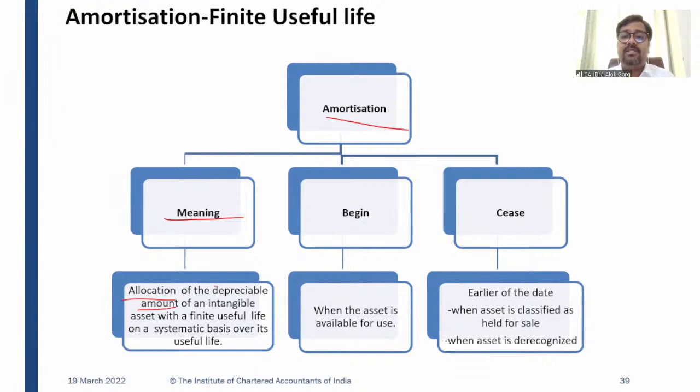When will amortization begin? We have discussed that depreciation will begin when the asset is available for use. So amortization will begin when the asset is available for use, right? When will amortization stop? Depreciation will stop when the asset is classified as held for sale or when the asset is derecognized, right? Likewise, amortization will also stop once the asset is classified as held for sale or is sold off. It is the earlier of the dates. Clear?